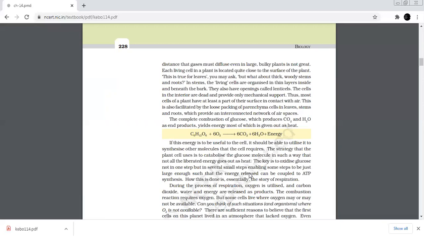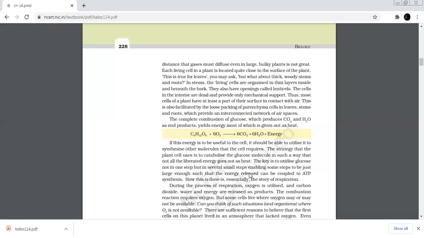Every part of the plant has the ability to take care of its own needs of gases, and also very little transport of gases occurs from one part of the plant to another. It is only during the process of photosynthesis that a large volume of gases is exchanged, and each leaf of the plant has the ability to take care of its own needs during this period. Thus, when cells photosynthesize, availability of oxygen is not a problem in the cell due to the continuous release of O2 within the cell.